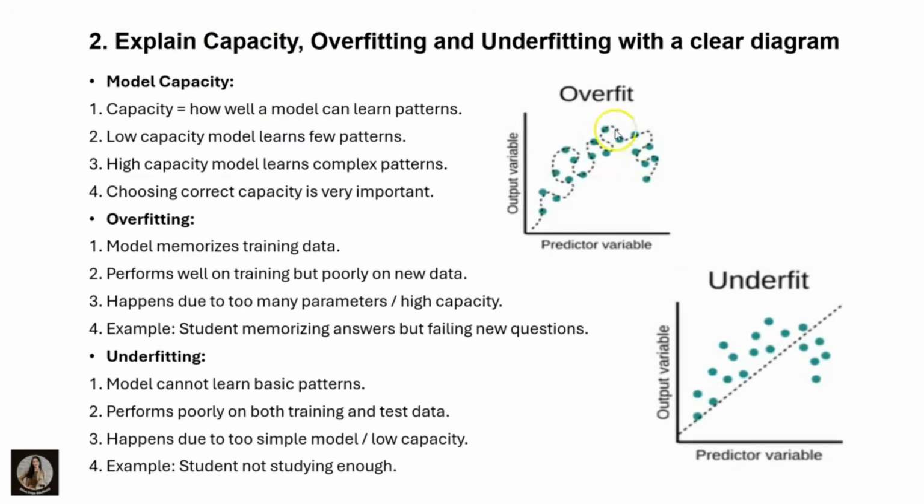Let us move to the next question. Explain capacity, overfitting and underfitting with clear diagrams. Here, capacity means how well a model can learn patterns. For example, in the deep learning subject, how well I can learn is my capacity.